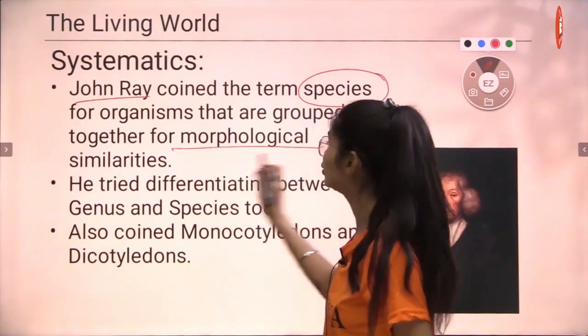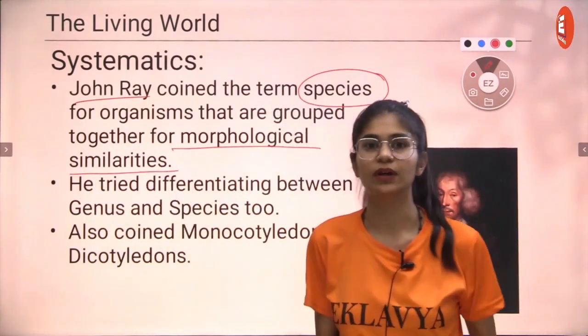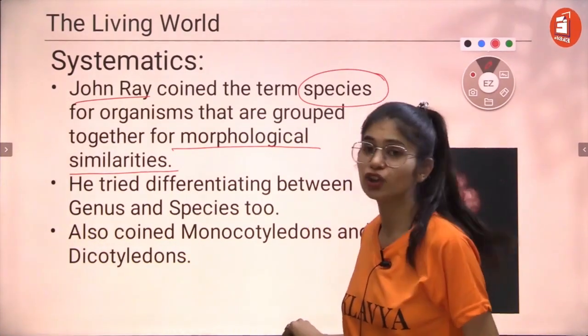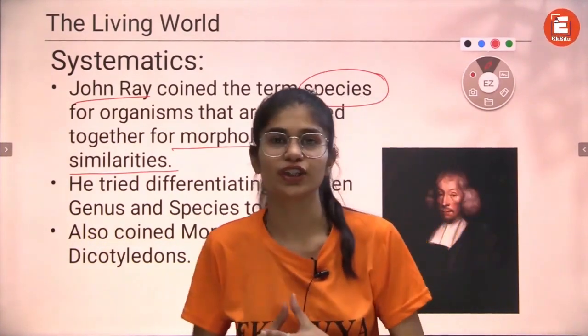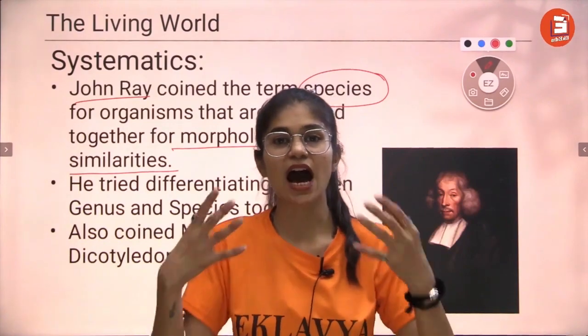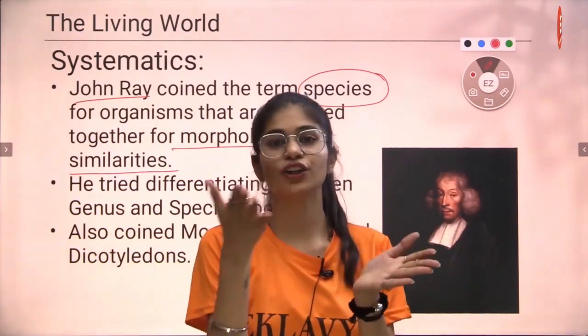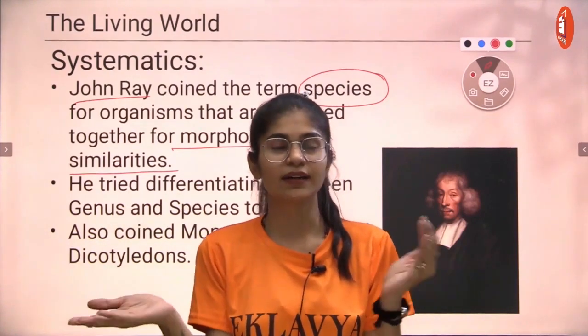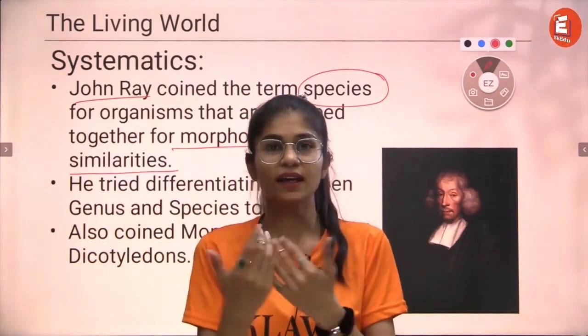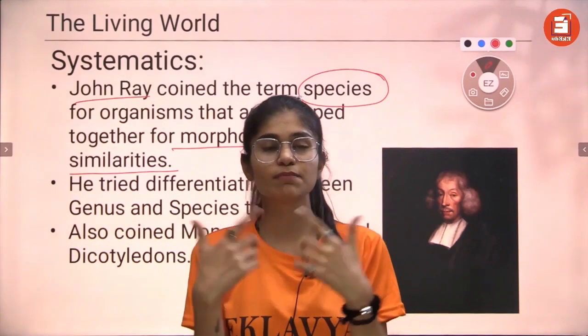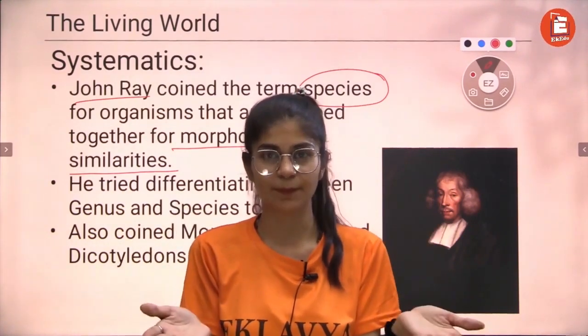Species are morphologically similar organisms. Again, the word morphologically here. What is morphologically? Morphologically is how something looks on the outside. For example, every human looks the same, right? The structure of the face, the placement of the eyes, nose, mouth and ears is exactly the same, right?